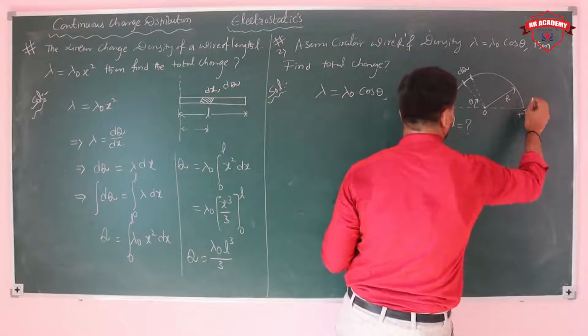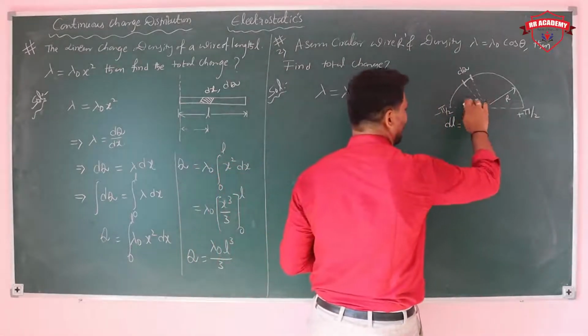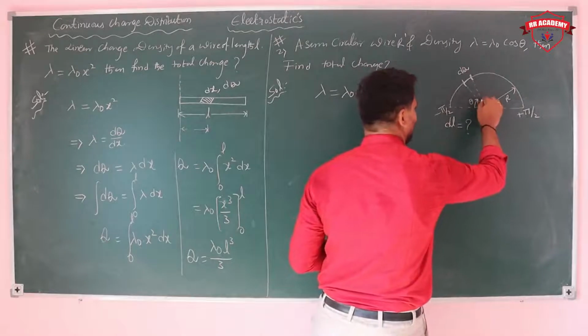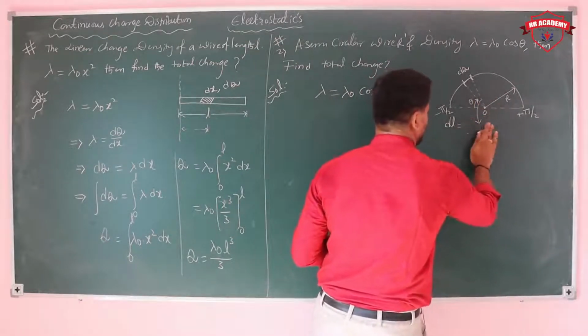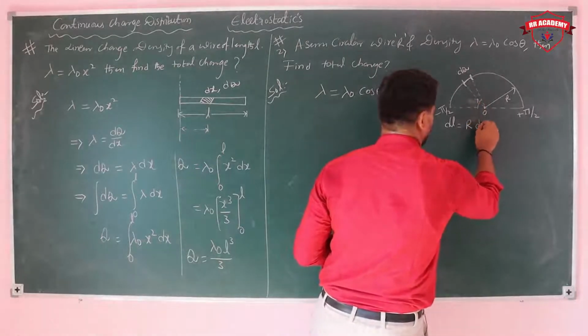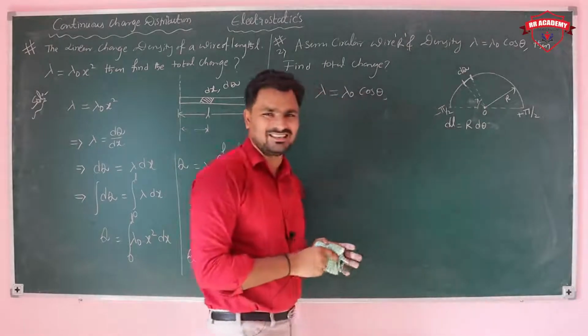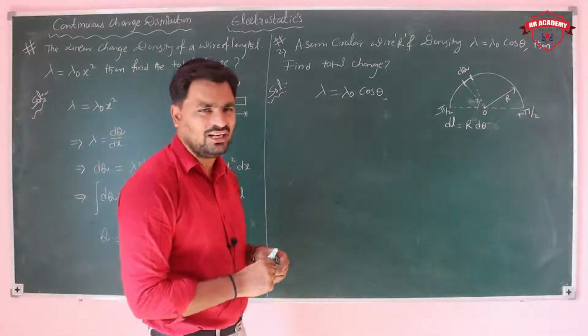Now this angle, you can take a small angle d theta. The arc length is equal to radius into angle.